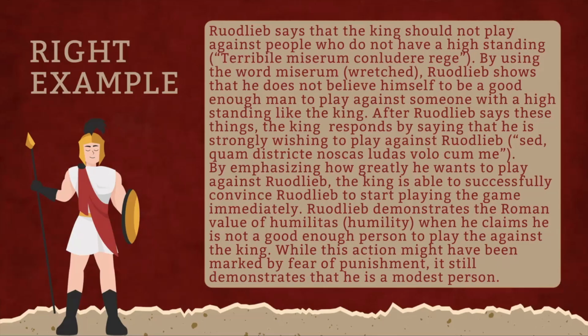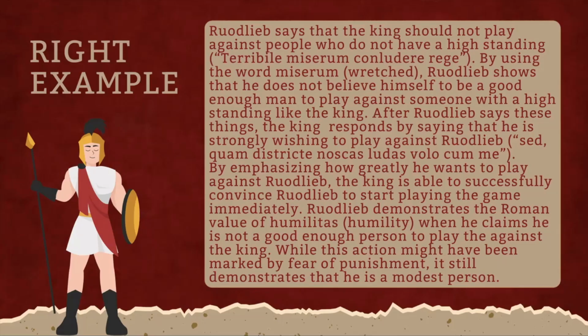After Rudlieb says these things, the king responds by saying that he is strongly wishing to play against Rudlieb. Sed quam districte noscas ludas volo cum me. By emphasizing how greatly he wants to play against Rudlieb, the king is able to successfully convince Rudlieb to start playing the game immediately.